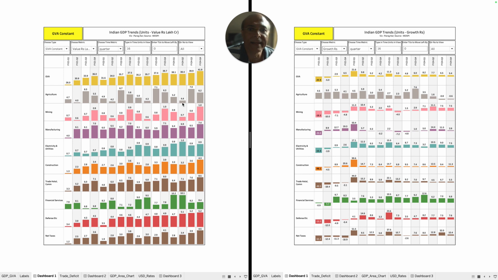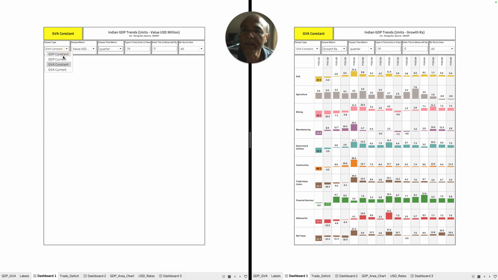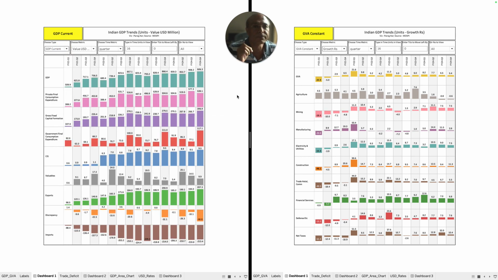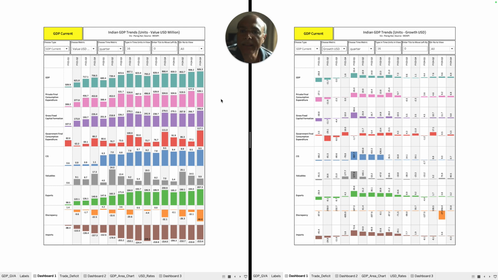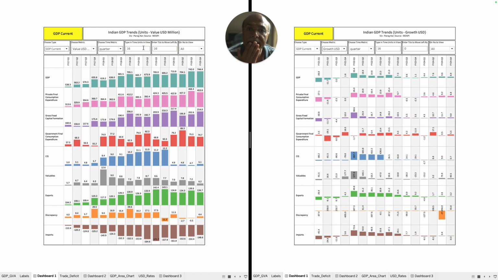So this is one. And then let's talk about one more thing which is very important, the US dollar, which is also very important to look at. Now for US dollar, I can't use the constant GDP, I have to use nominal GDP, right? Here also I will look at the US nominal GDP and then do a growth in USD. Now here you will find that though our constant GDP has been showing a stepped function, the GDP as far as the US dollar is concerned, let's see, if we go 16 quarters back in time, let's see what is the pattern that I see.